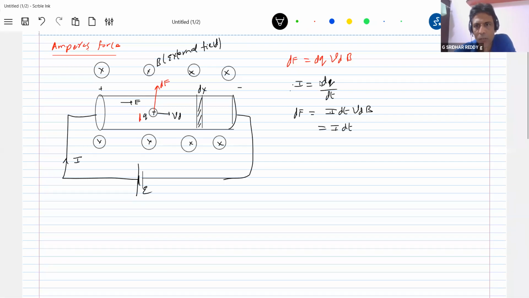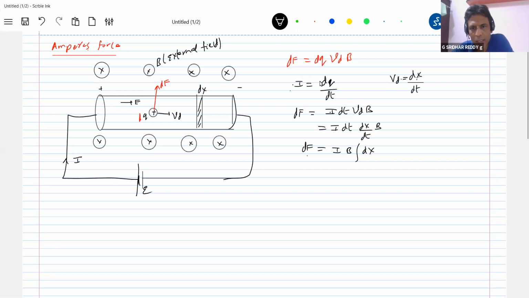This speed can be defined as the rate of change of displacement, delta x by delta t. Let me just stick to the basic mathematics. This speed is equal to dx by dt. So this will become dx, this is dt, and dt gets eliminated. So I B dx is the force acting on the small charge.